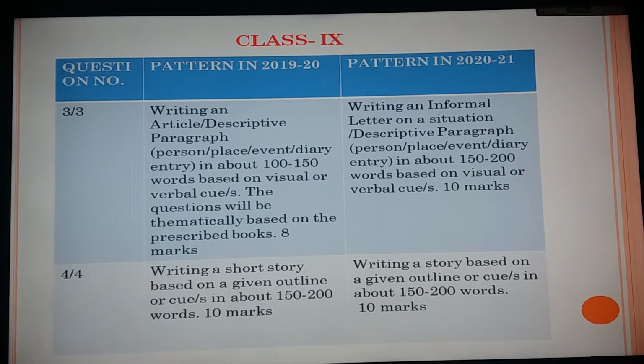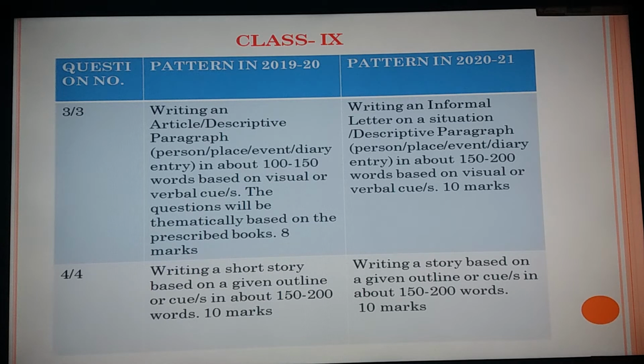But this year there is a change. Mark it, there is a change in question number 3, the writing part. The first question in 2020-21 in class 9 will be writing an informal letter. Earlier it was not there.